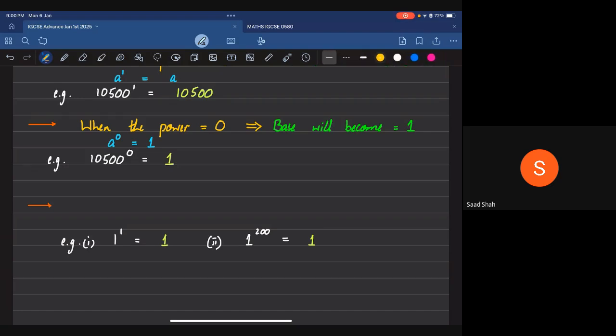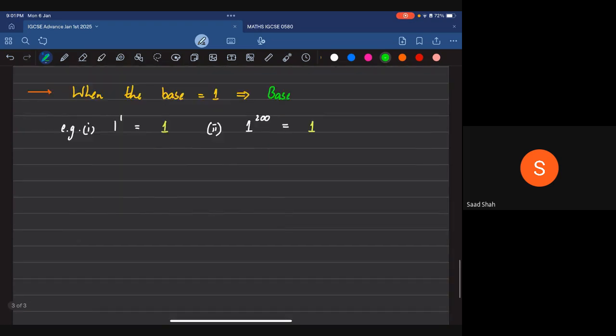That's common sense. You multiply 1 with itself 100 times or 1000 times, it's always going to remain 1. So when the base is equal to 1, regardless of what the power is, the answer will remain 1, because 1 has no effect on the power.